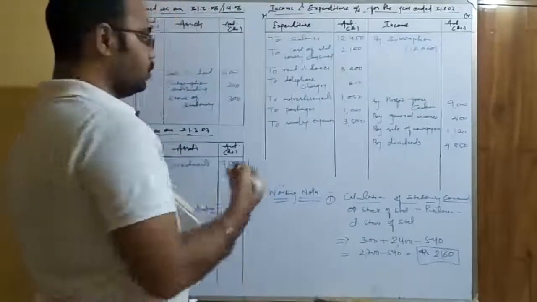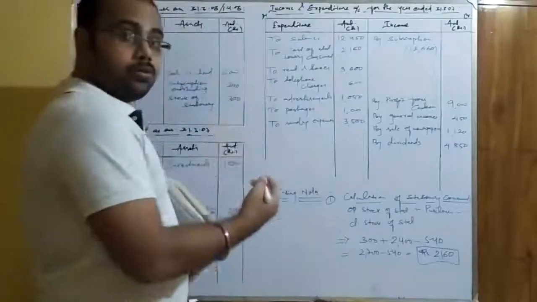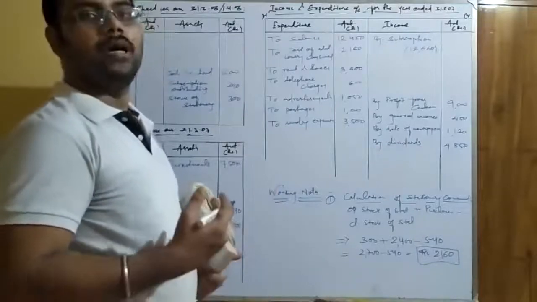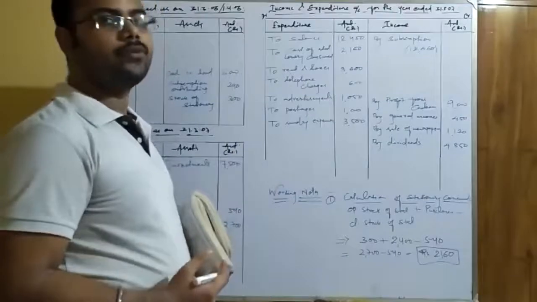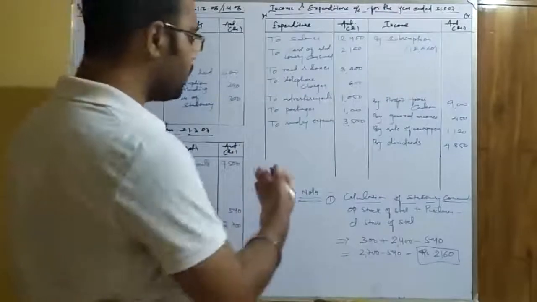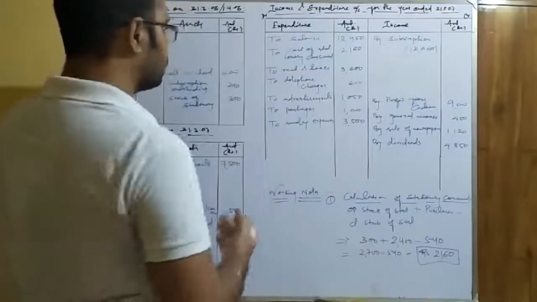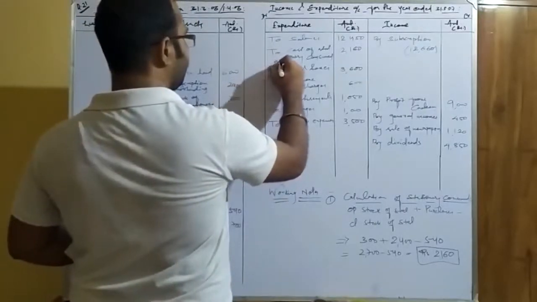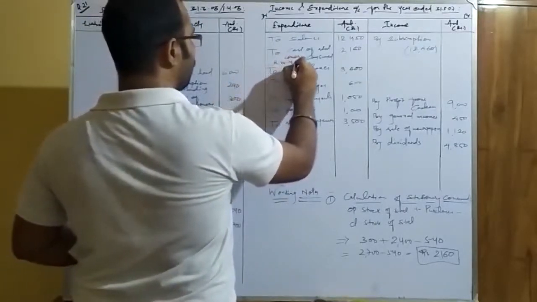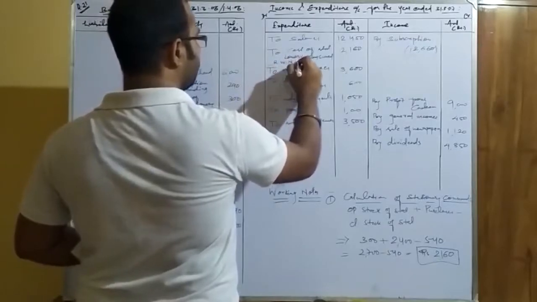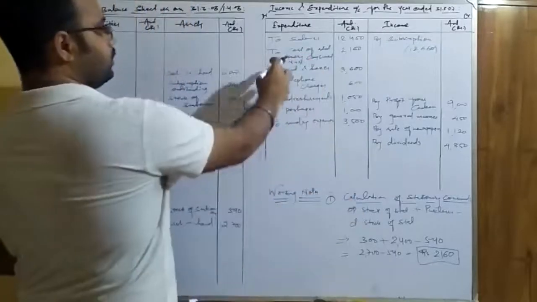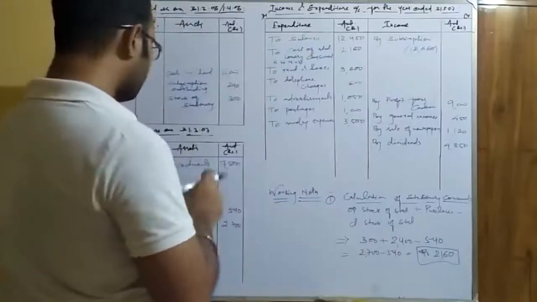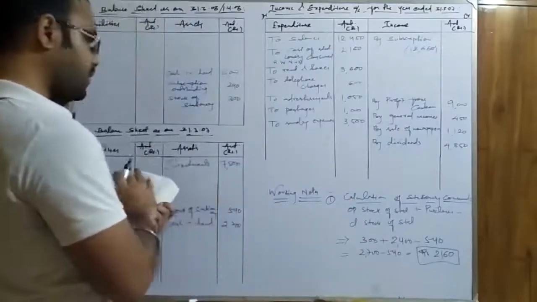It is not a bigger adjustment, you can make it over here also, but if you do not have space, you can do it in the working note, and doing it in the working note also gives you a better, precise presentation, and can fetch you good marks. So better to solve in the form of working notes. Since I don't have space over here, you can write it here: refer working note 1, because this is the first working note. Now, the adjustment for this stationery is over.